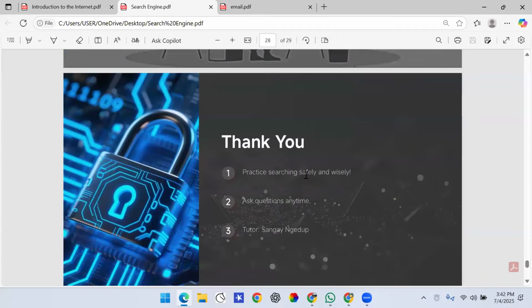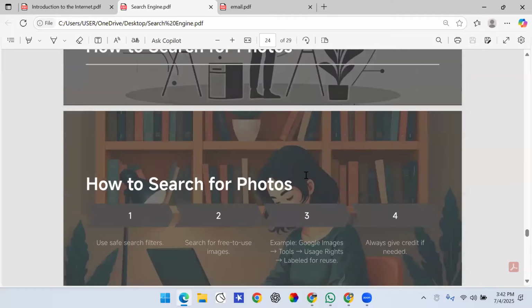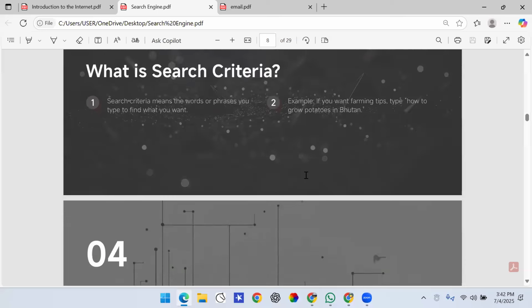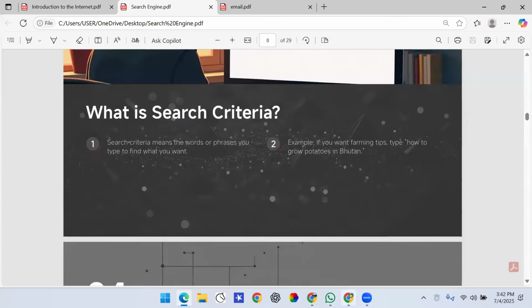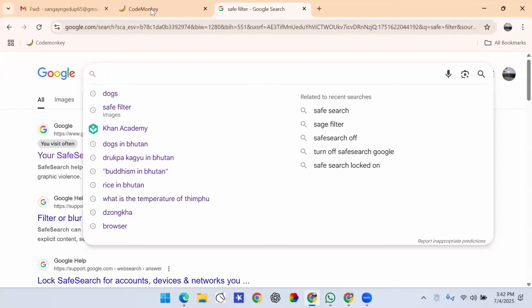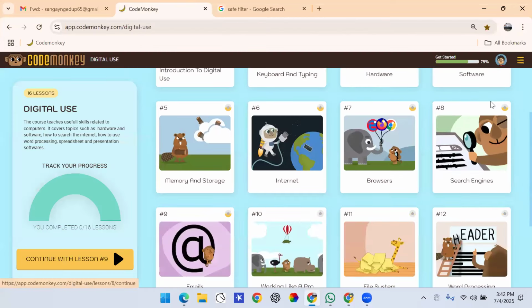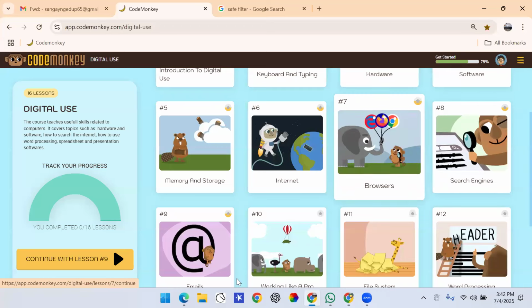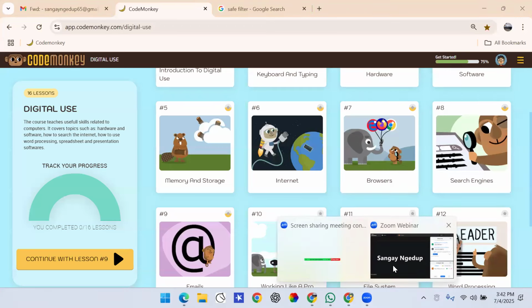If you have any questions, please write them down in the document given in the WhatsApp group. I hope you understood our eighth course. Let me check, I think this is the eighth course. So we are done with the eighth course, the search engines. I hope you understood till here.